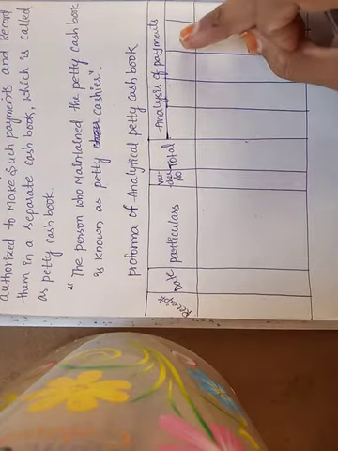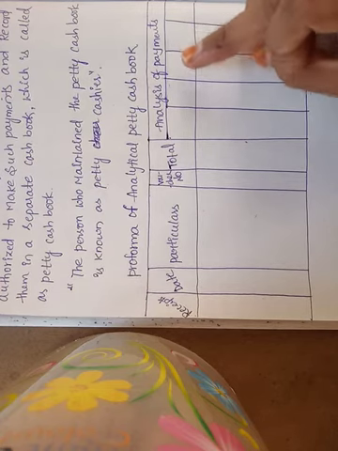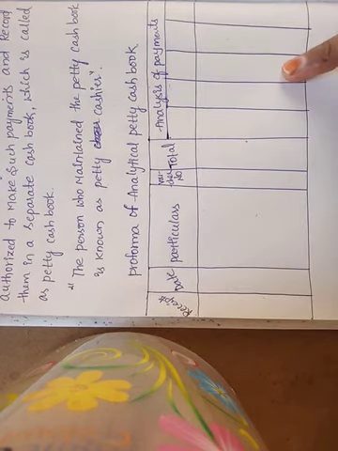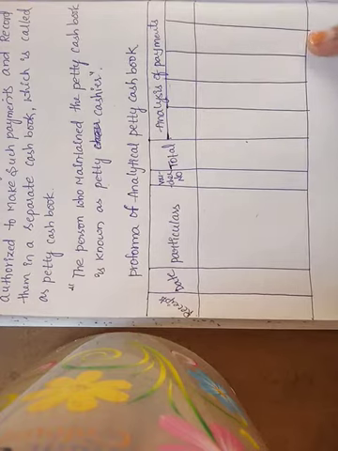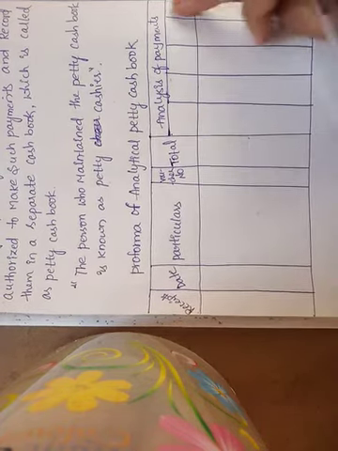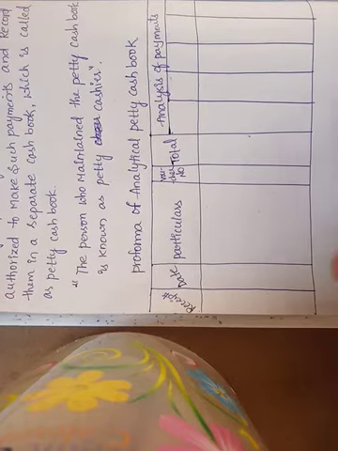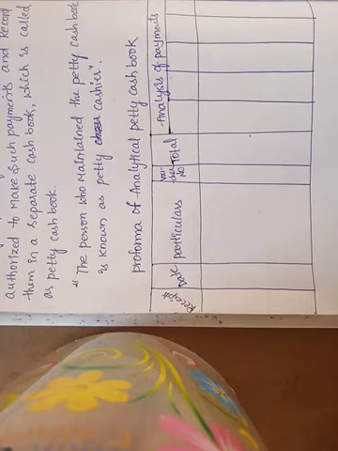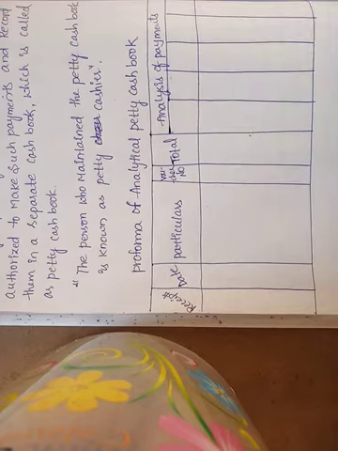Like, next 100 rupees is paid for postage and telegrams, so the next column is postage and telegrams. Next is cartage, any taxi hire, any office expenses, like different payments will be there. For all those purposes we have to make the columns.